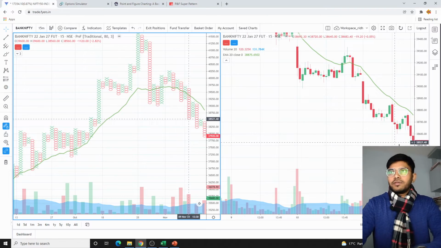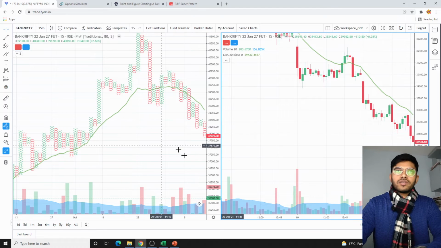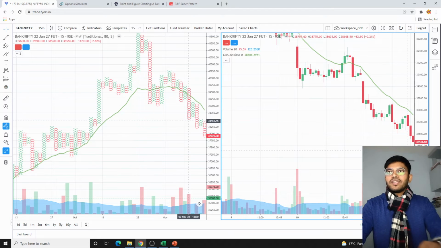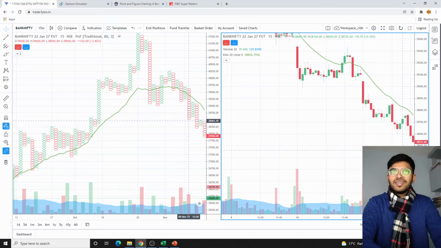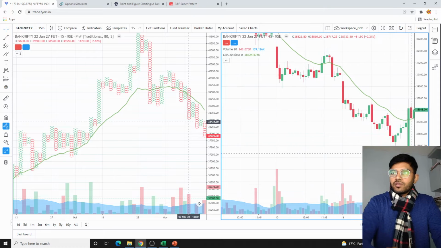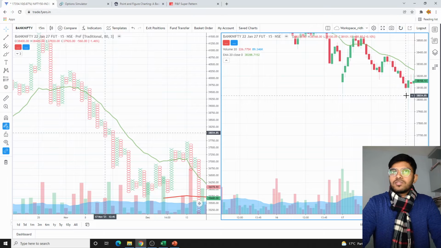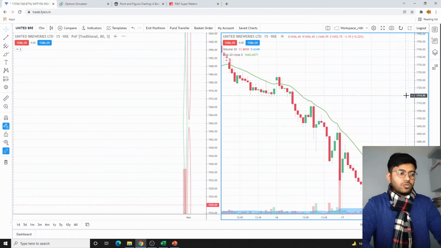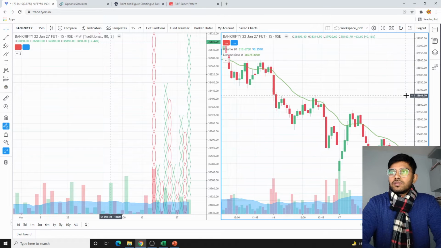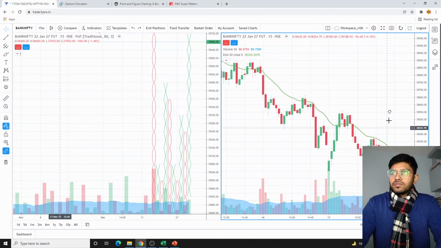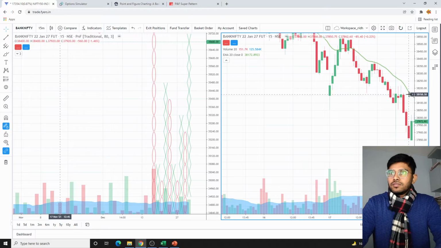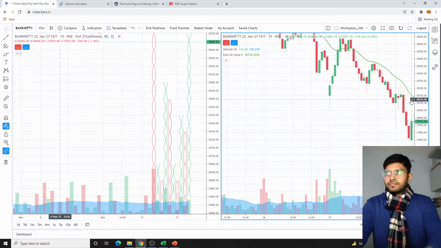Now let's just see what has happened. Before looking at this, let's see what all heart attacks we were getting on the expiry day. So we need 17th of November. 17th of November, yeah. So 38,000 straddle we have sold. So 17th of November, let's see. The market was hovering around the same levels.